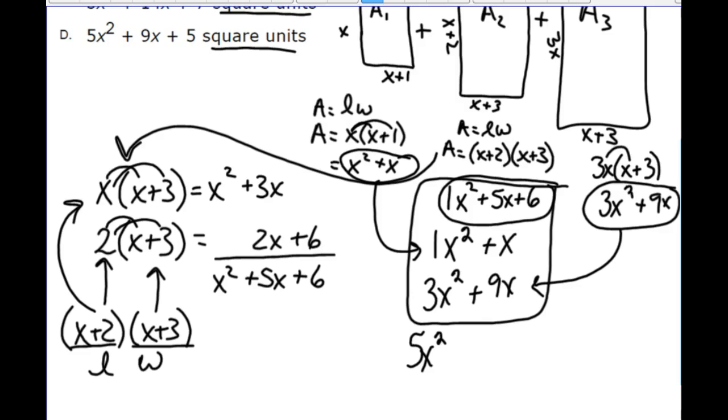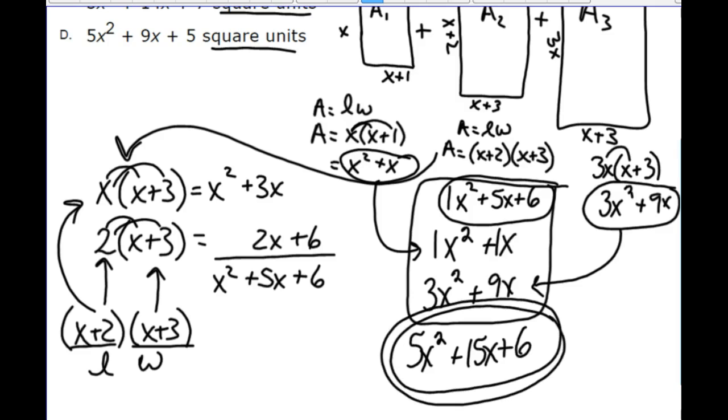We have 5x and 1x and 9x, for a total of how many x's? 9 and 1 and 5, that's 15. And that's 6, it's there on the end. And this is our final answer because nothing else can be combined.